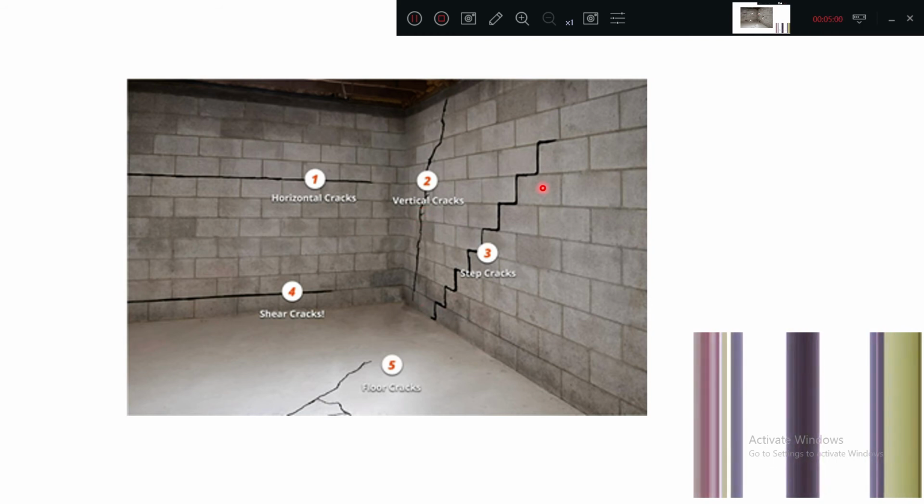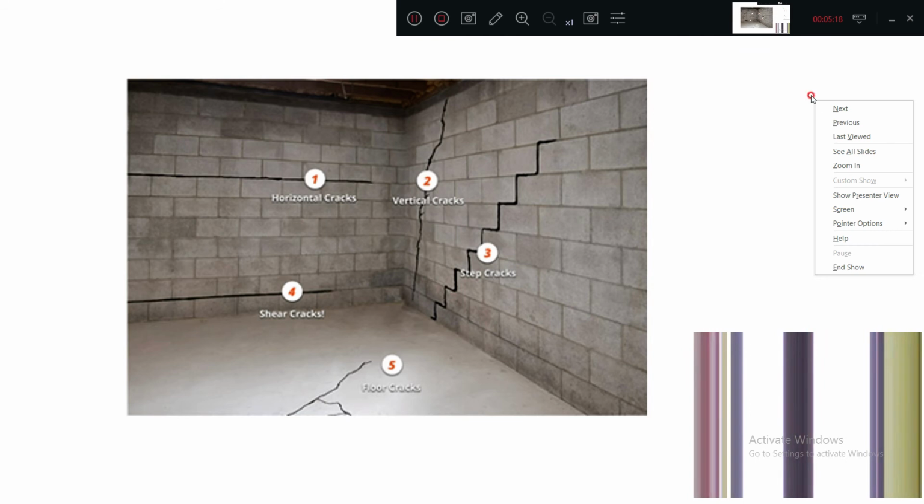You can see cracks, stepwise cracks, vertical cracks, horizontal cracks, shear cracks. So all these things can be broken. This is called the floor crack. So what is happening here? The foundation beneath this floor has settled one-sided. One-sided settlement means cracks are appearing.